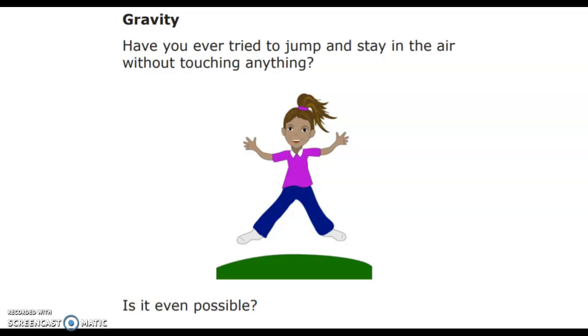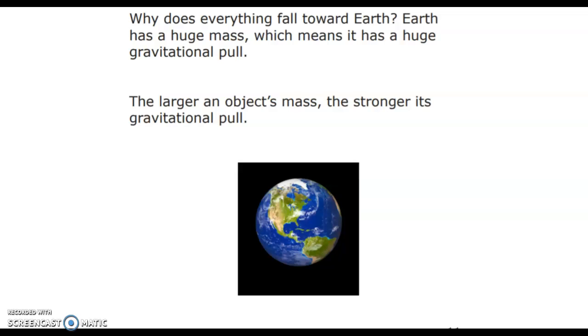Gravity. Have you ever tried to jump and stay in the air without touching anything? Is it even possible? Why does everything fall towards Earth? Earth has a huge mass, which means it has a huge gravitational pull. The larger an object's mass, the stronger its gravitational pull.